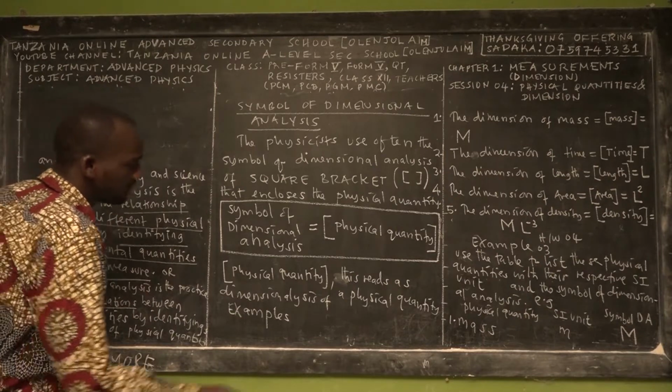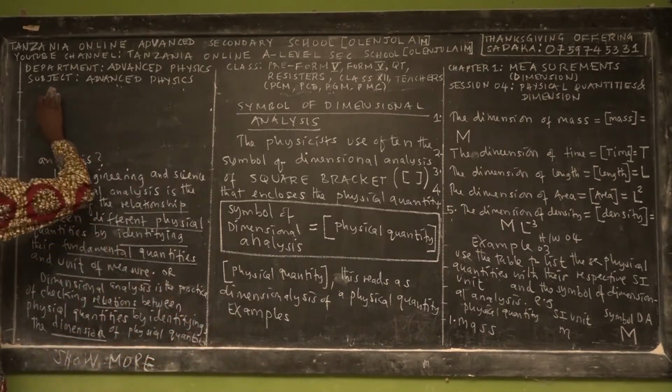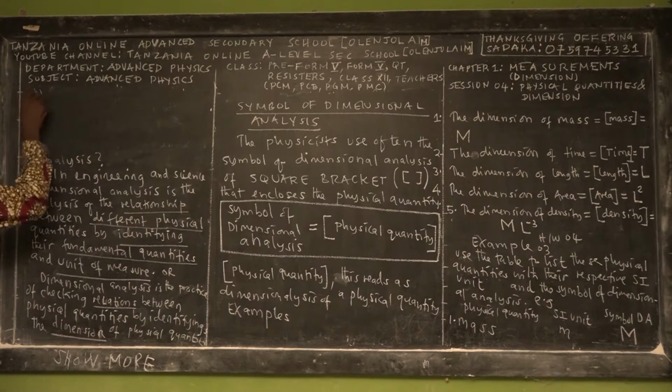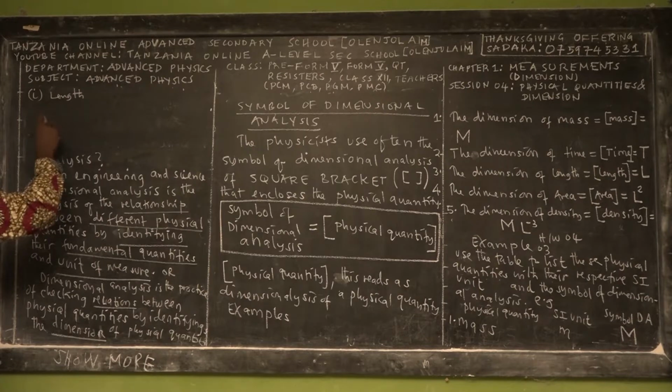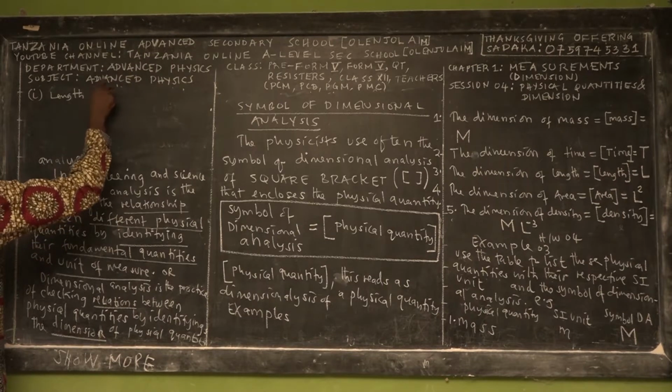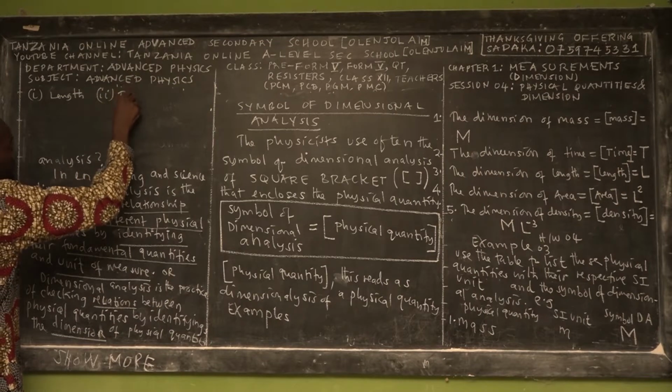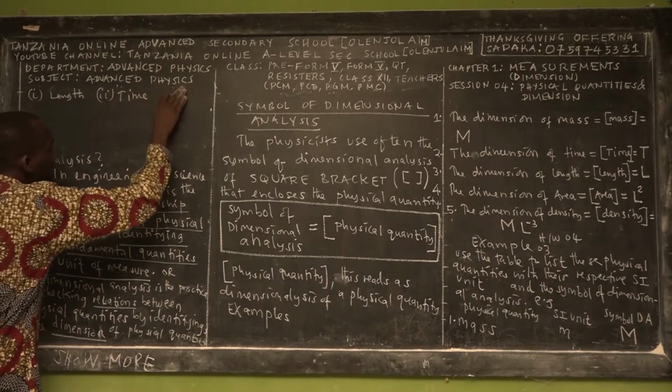to list the following physical quantities. The second one is length. So you have to remember the SI unit of length, the symbol of the SI unit of length, and the symbol of the dimensional analysis of length. Then time, and then temperature.